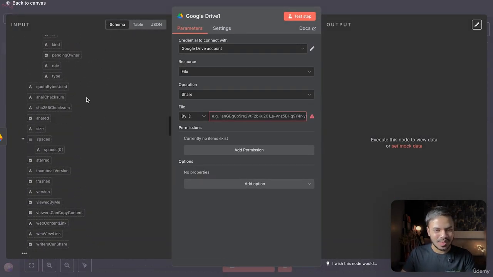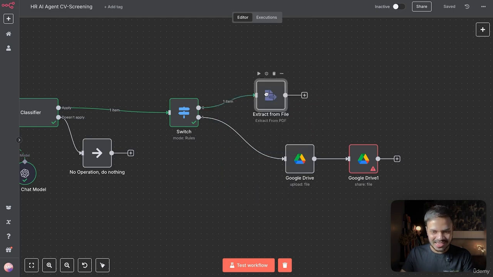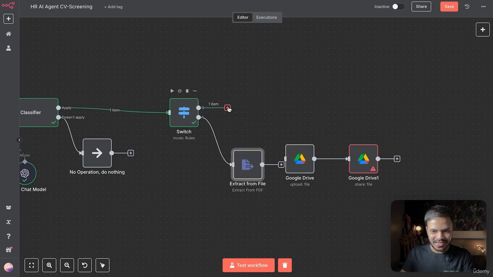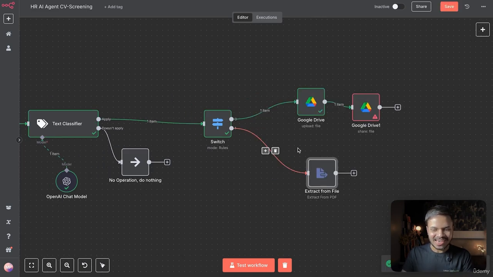And right now there is no payload. Now the interesting part inside n8n is that it runs our workflow in a hierarchical format. So in this example, since our extract from file was above our Google Drive branch, it will execute that first and not this one. So in order to execute this, we have to connect our Google Drive first. Yeah, I hope you understand. Now this time extract from file won't run because it is below our Google Drive branch.